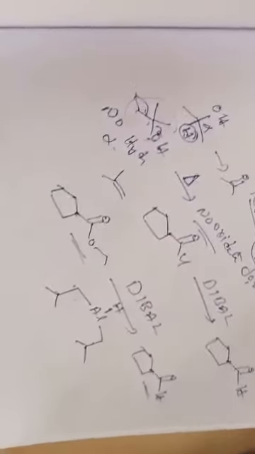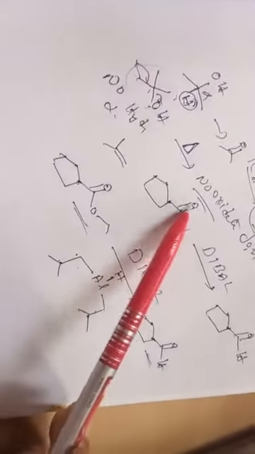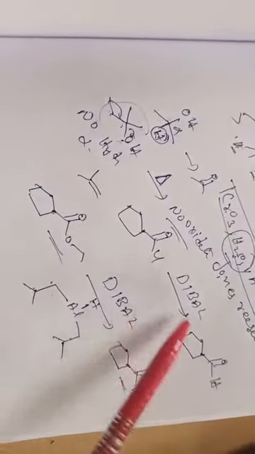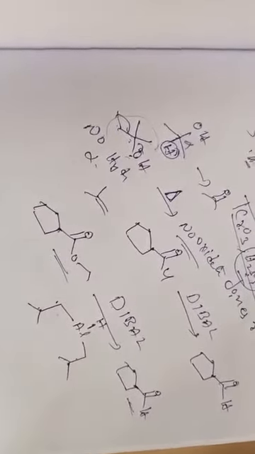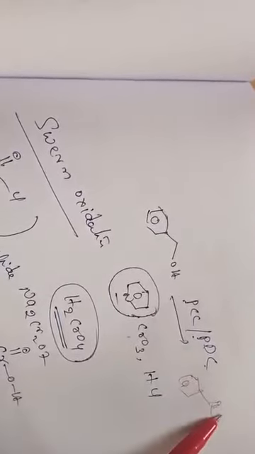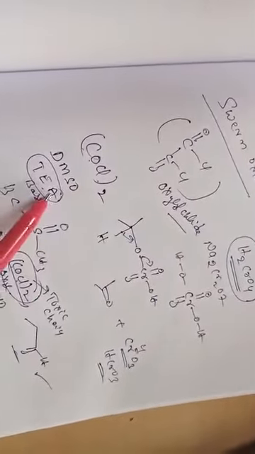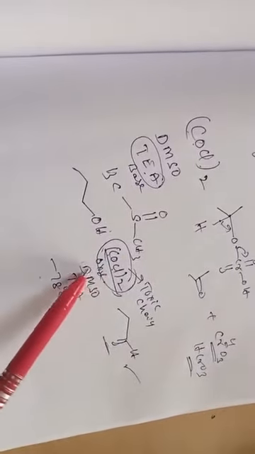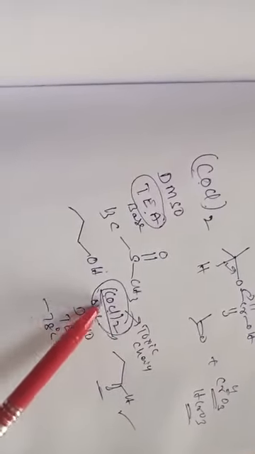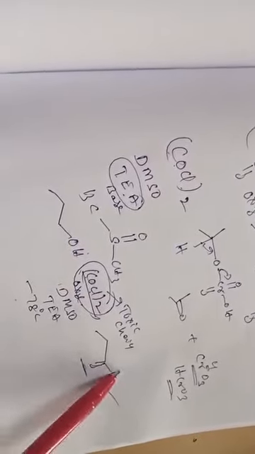Then, very important, esters or acyl chlorides can be converted into aldehydes by using DIBAL, diisobutyl aluminum hydride. Another oxidation is the PCC reagent, where alcohols can be converted into aldehydes, and this is very important. Then another oxidation reaction is the Swern oxidation, using oxalyl chloride, DMSO and triethylamine. This is the mechanism it follows. What is important about the Swern oxidation is that there is no metal ion, but the problem is that oxalyl chloride is a highly toxic chemical. It also converts primary alcohols into aldehydes.